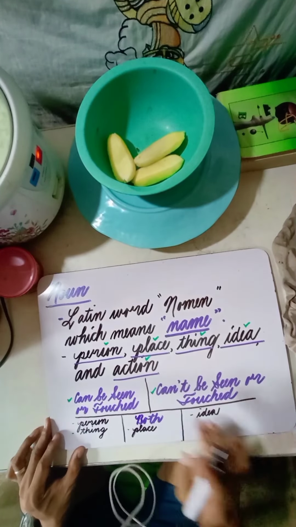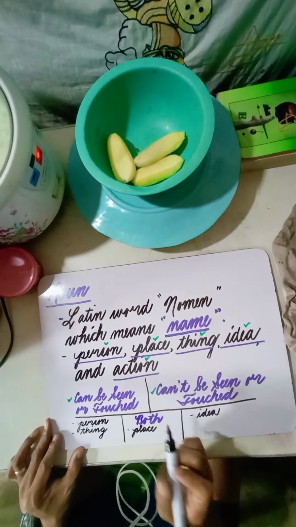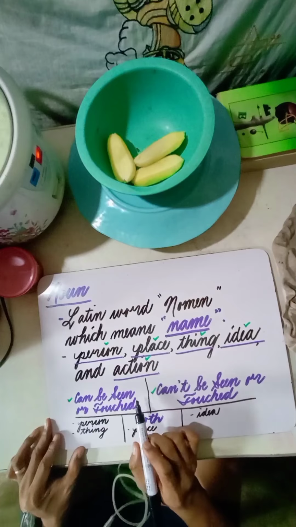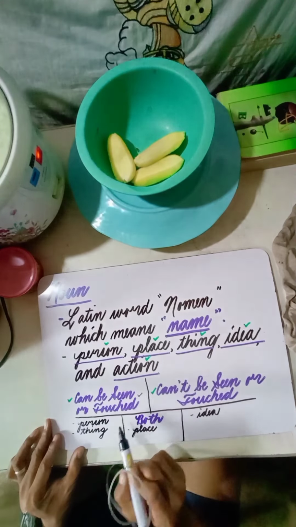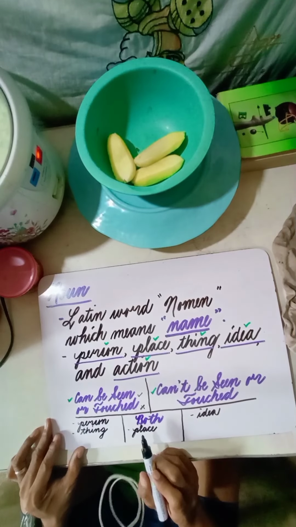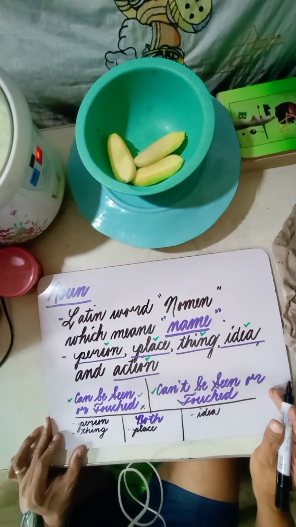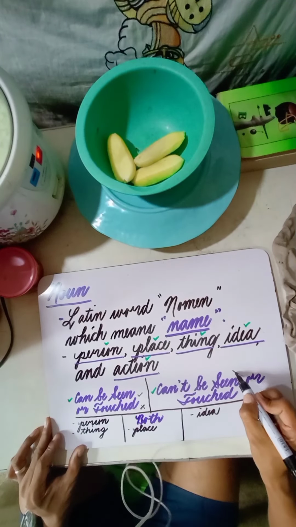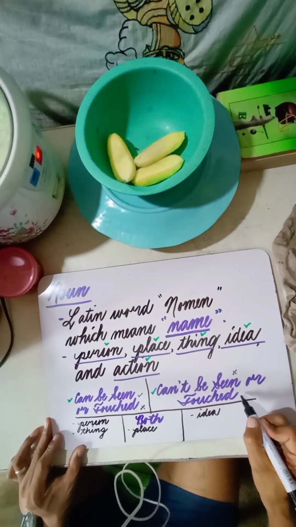And the last one, we have the action. Action. Okay, let's try asking, can we see an action? Yes, you can see an action. Can you touch an action? Of course, you cannot touch an action. What about the second one? Can't be seen? No, because we can see an action. Can you touch an action?